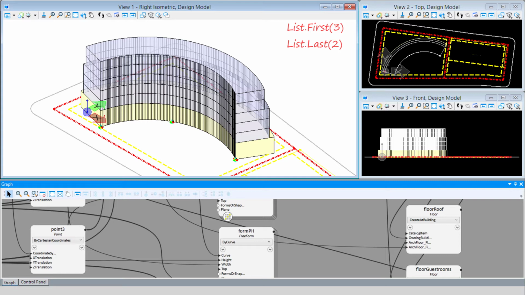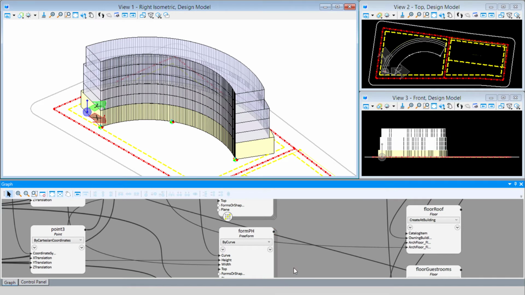And then there is a third function which we will use quite often, which is the list.count. And that simply returns an integer that represents the number of members in the list. So for instance, currently the count on my ArcGR list would be 5. But if we add additional floors, then that count will change.